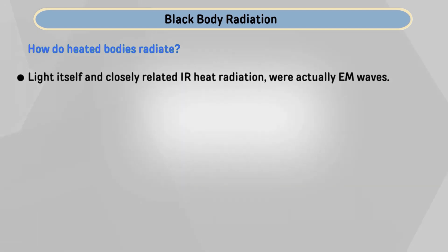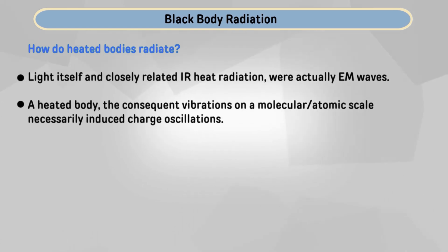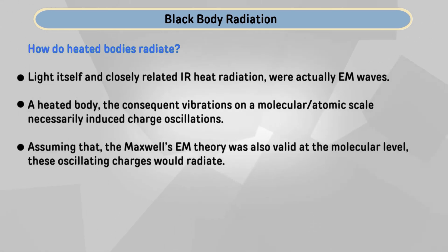And we already know that light itself and the closely related IR heat radiation were actually electromagnetic waves. When a body is heated, the resulting vibrations of the molecules on the atomic scale necessarily induce charge oscillation, assuming that Maxwell's theory of electromagnetic radiation was also valid at the molecular level. Initially Maxwell's theory was verified for bulk materials, big materials, but let us assume that it is good at the molecular level also, and these oscillating charges would radiate, probably giving off the heat and the light absorbed.